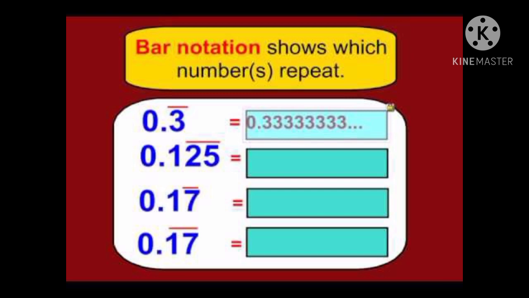0.17 bar is equal to, here the horizontal line appears above the numbers 17, isn't it? So the answer is 0.171717 etc.